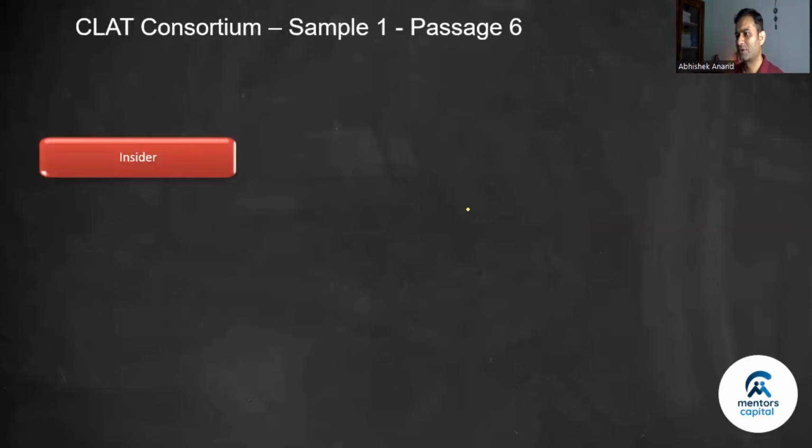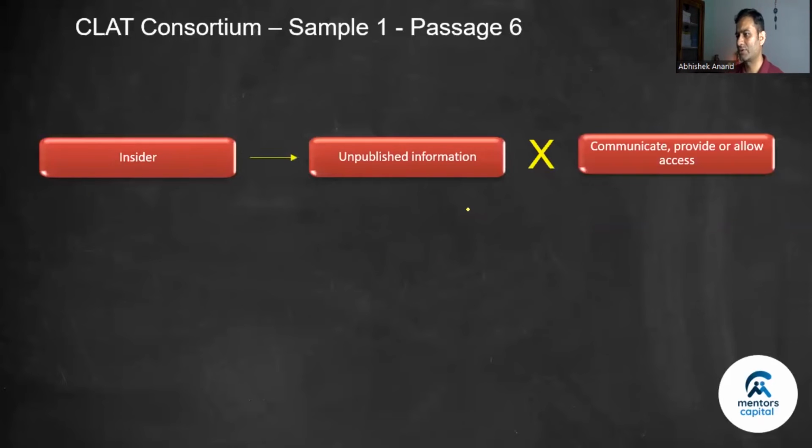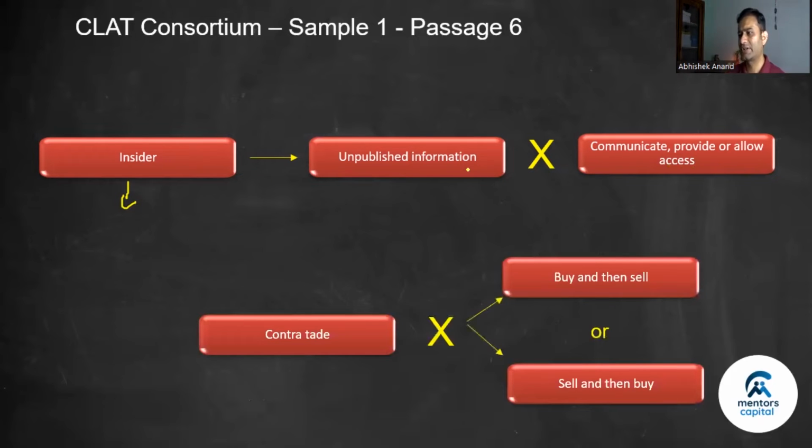Okay. So if you look at the passage, it defines who an insider is, almost everyone. What they are not supposed to do is communicate, provide, or allow access of unpublished price-sensitive information. Then the second part says contra trade. You can't buy and then sell, or sell and then buy the shares if you are an insider.